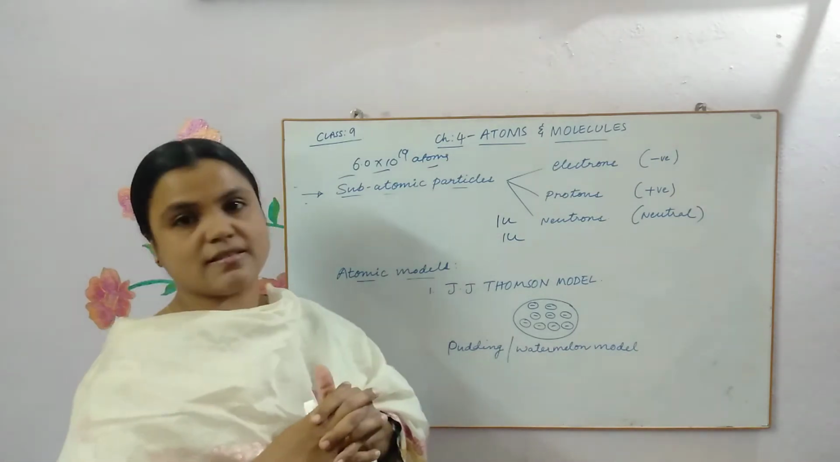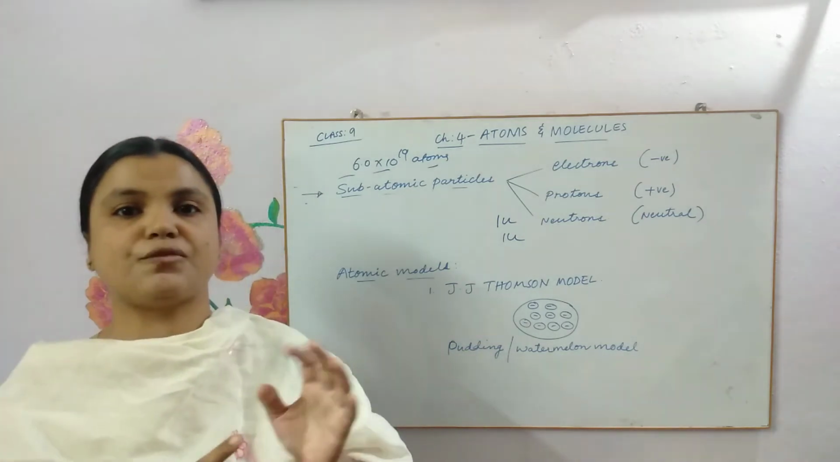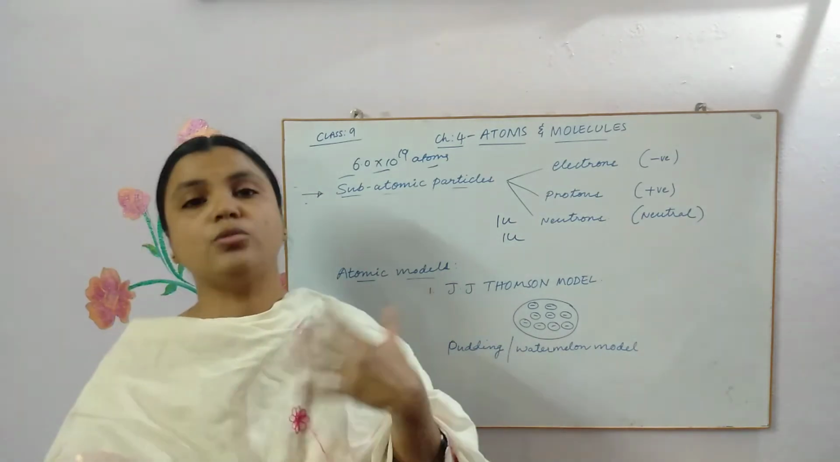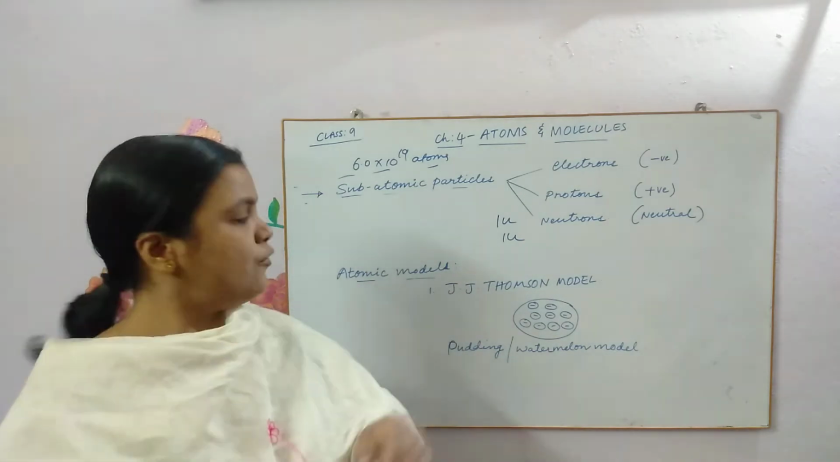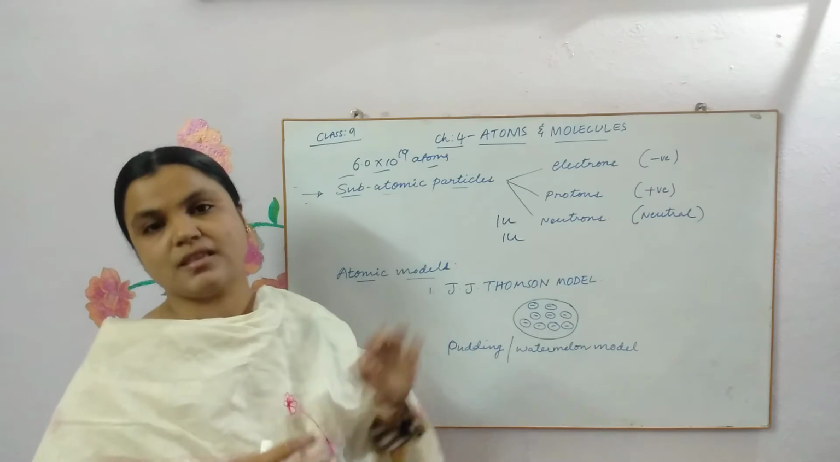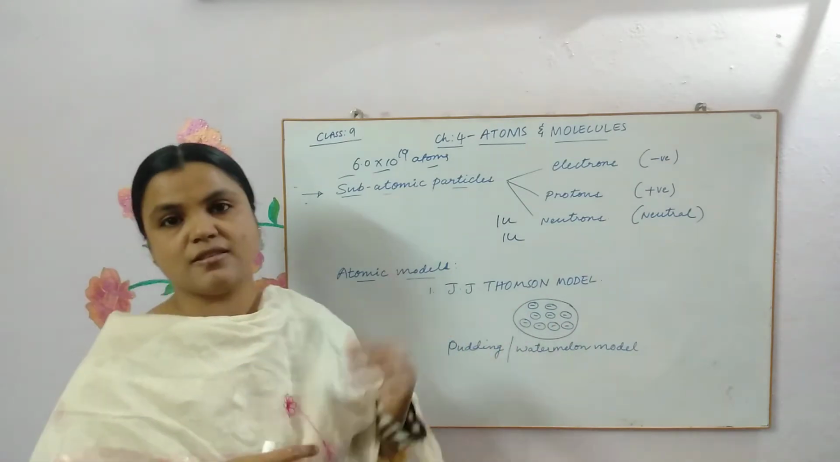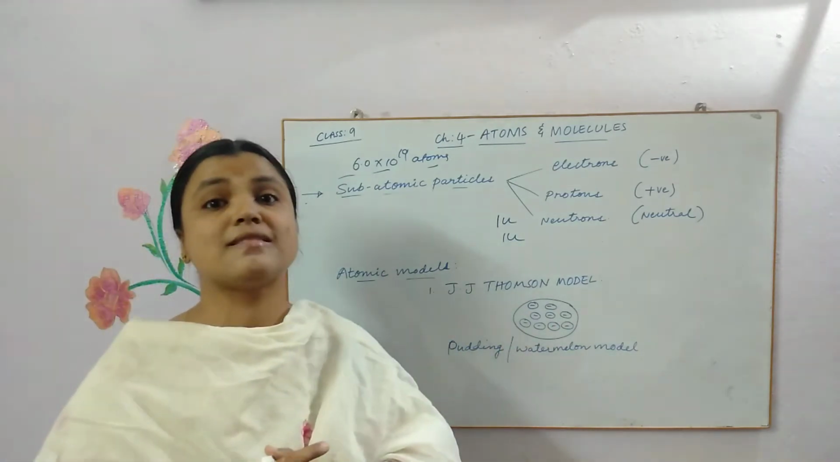So many scientists we will be learning in the coming classes, different scientists and their experiments, how they have proved the structure of atoms. For today, let us see the J.J. Thomson model, children. So Thomson, as you know, is the one who had discovered electrons.